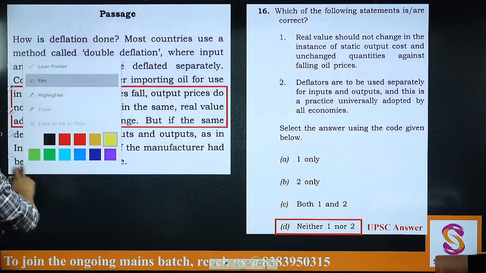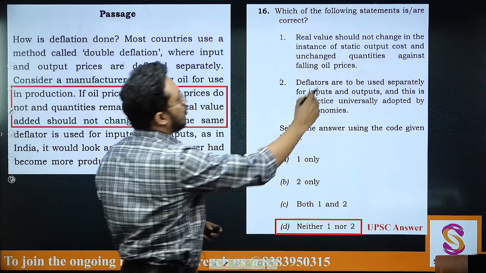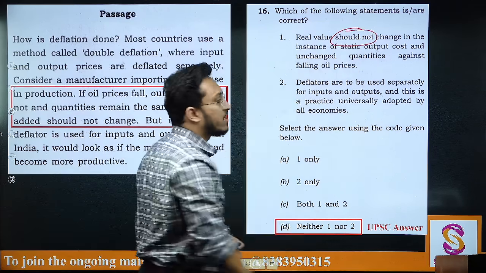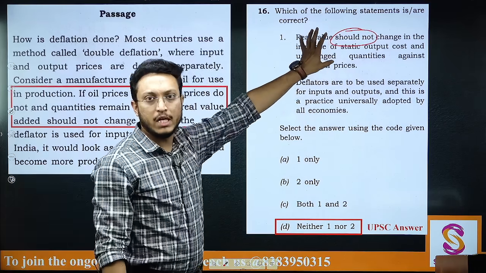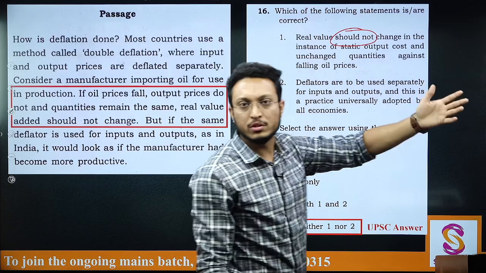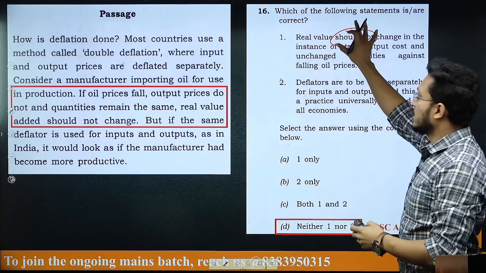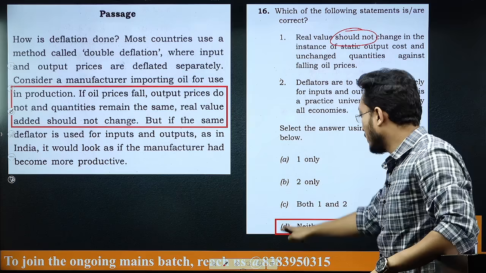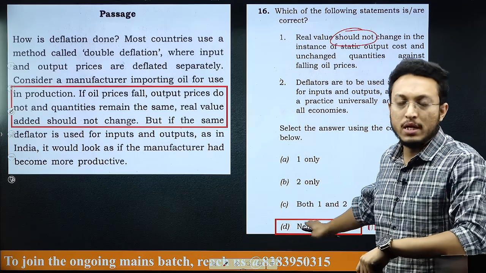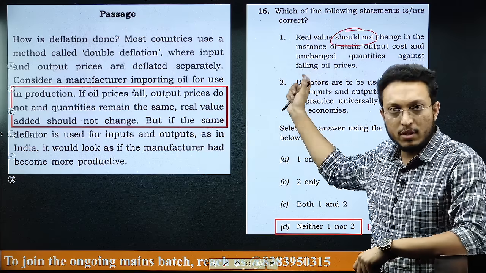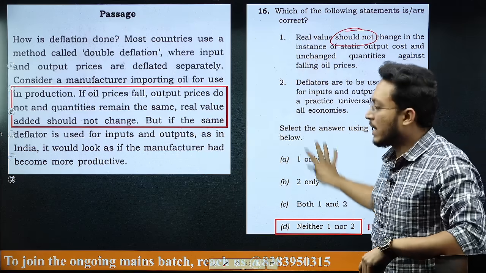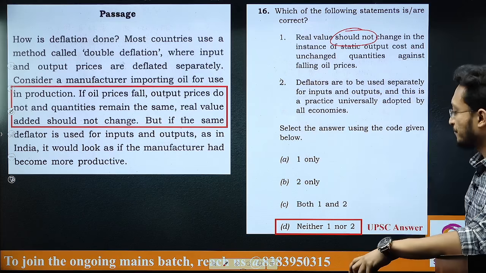Now there can be an argument, sir, here "should not" is written, which becomes very extreme here, and this should be incorrect given all the real situations that you will start considering. So you will say that this also becomes incorrect here. That is why neither 1 nor 2 is the answer. Again, I will have the similar argument that this is debatable. You have all the rights to file this representation.